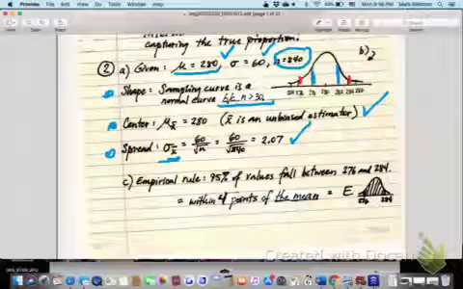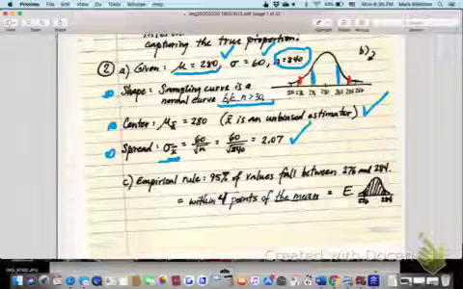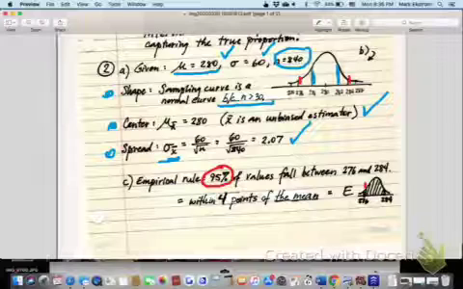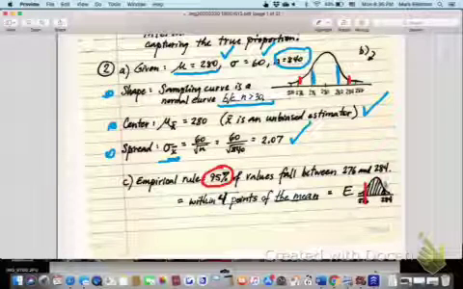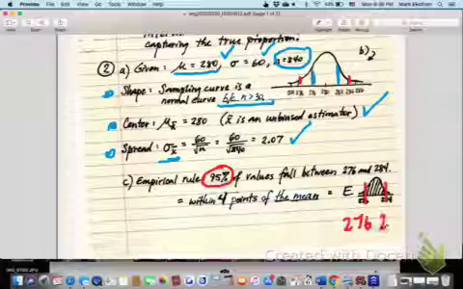Since that's just counting by twos, that's not too hard to draw. The empirical rule, you may remember, talks about 95% of the values falling between negative 2 sigma and positive 2 sigma. Well, there we have those values of 276 and whatever 280 plus 4 is. Not writing very well, but that says 284.